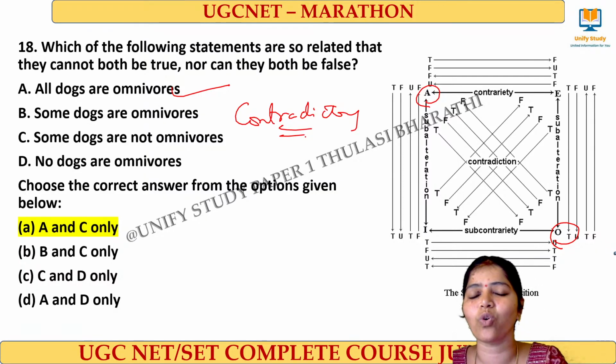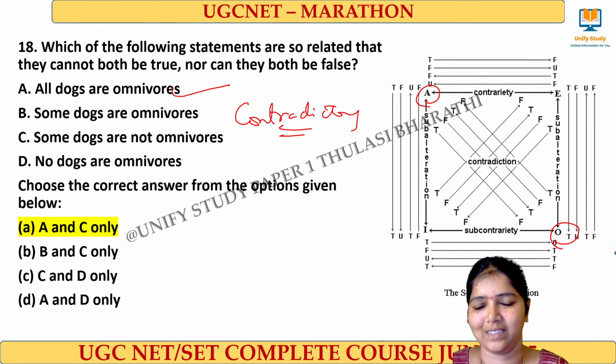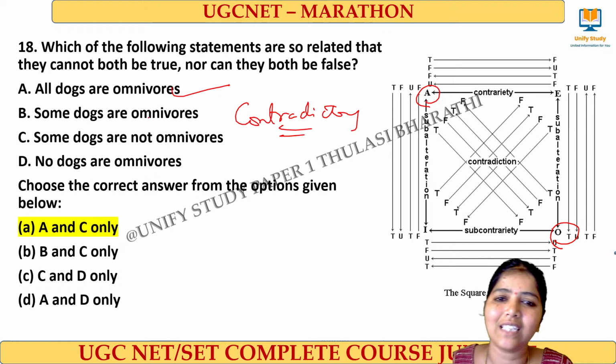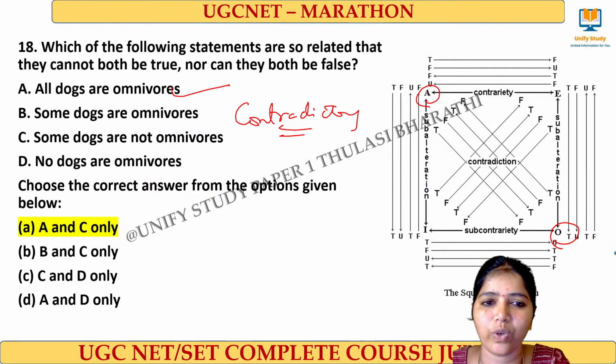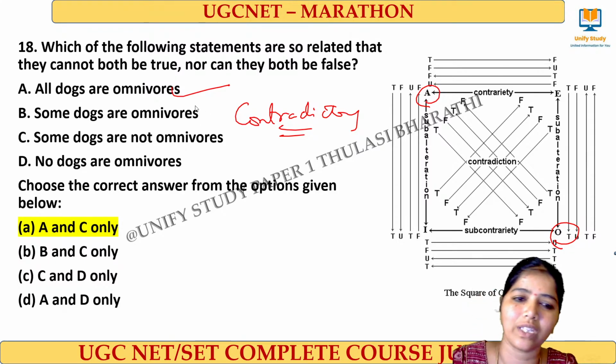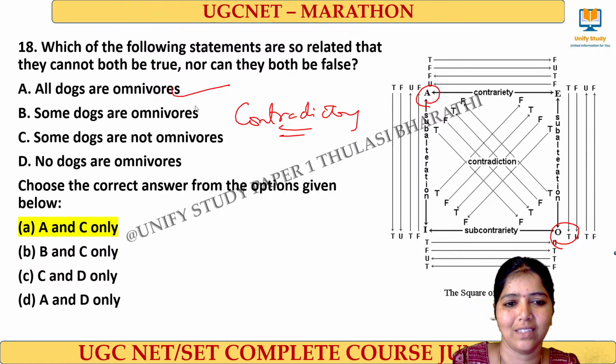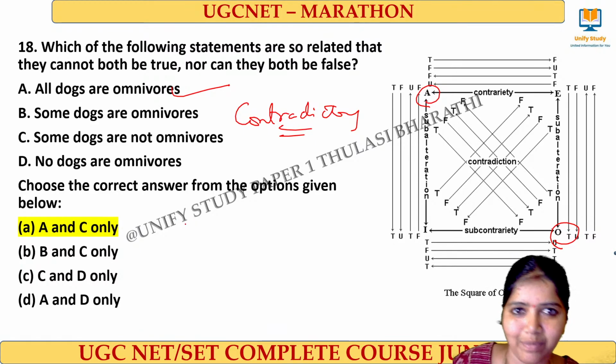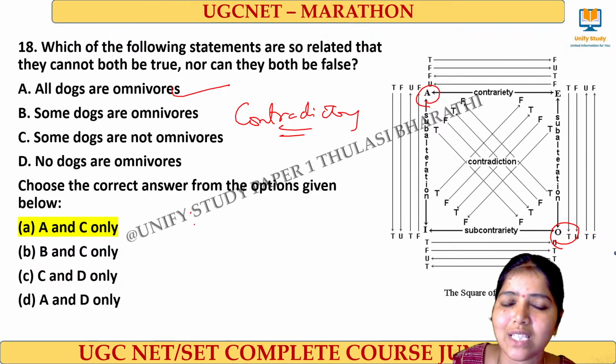Why are you overthinking so much? See, if you take a contrary, I showed you in the first slide itself. When it comes to contrary, we say that they cannot be true at the same time.